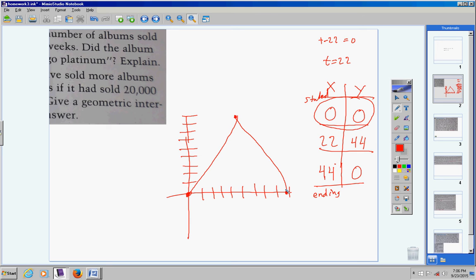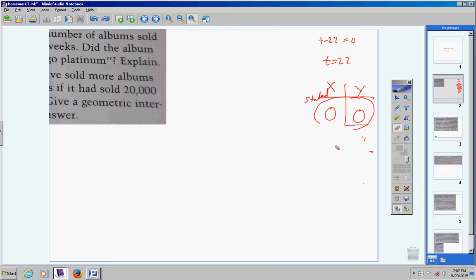I do work these problems out ahead of time, but the graphing part I did not, because it just seemed to be common sense how to graph it. But if we're done with word problems, it's really good to have a starting point, the vertex, and the ending point, and notice you would not continue on like you're used to doing, because you can't have negative sales of records. I mean, you can have negative profit, but that's different than having negative sales. How many records were actually bought? Okay, let's continue on.